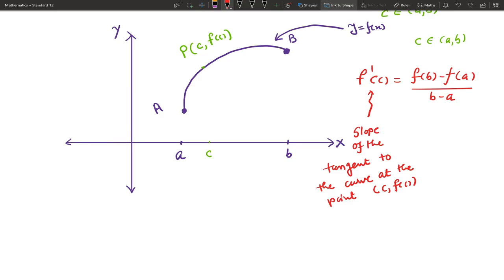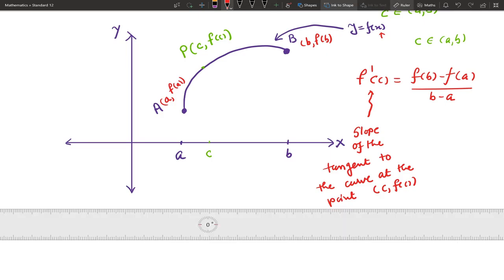Now check the coordinates of A and B. Here x coordinate is a, so if you put x coordinate a, then y coordinate will be f of a. Here x coordinate is b, so if we put x coordinate b, y coordinate will be f of b. Now the geometrical interpretation: left hand side denotes the slope of the tangent at the point c comma f of c.